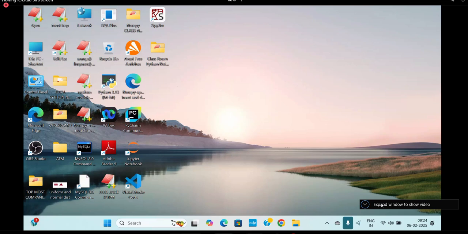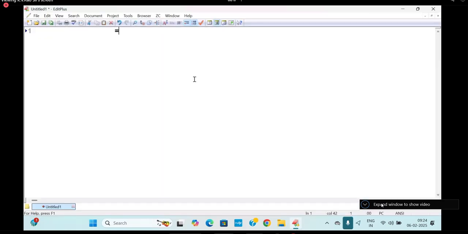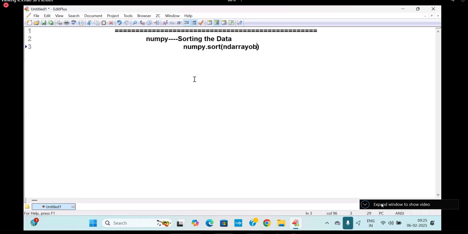So now I will move further. I will go to the sort function, students. Today I will talk about the sort function, and I will also explain miscellaneous universal functions. Sort of. Spell out. This is known as NumPy sorting the data. To sort this data, we'll use a function called what? Sort of. I will write it: numpy dot sort of. What will I pass here? An ND array object I'll pass.